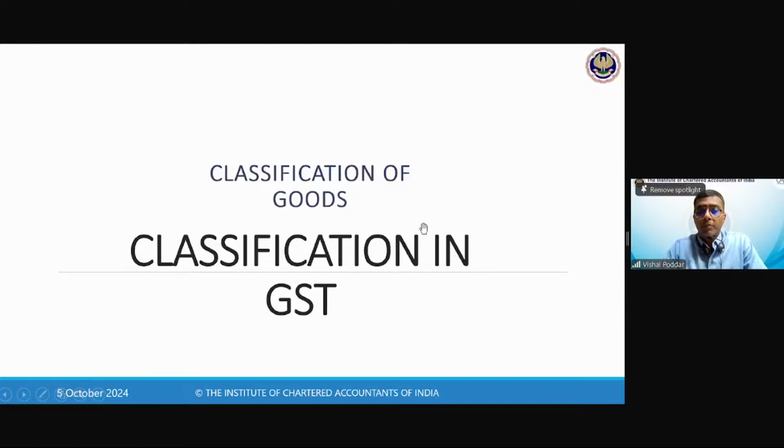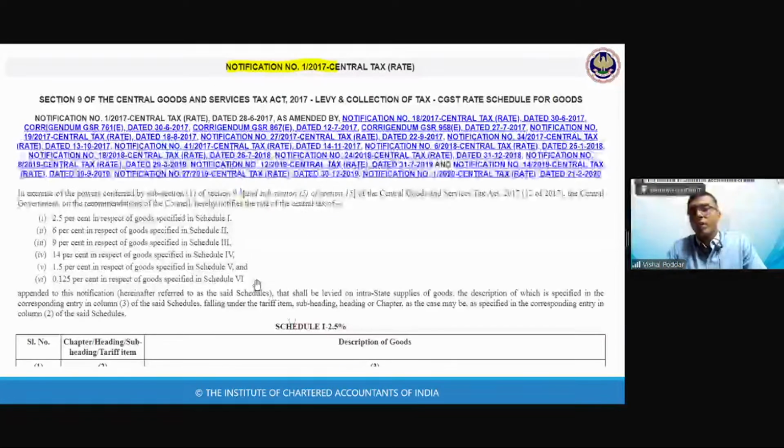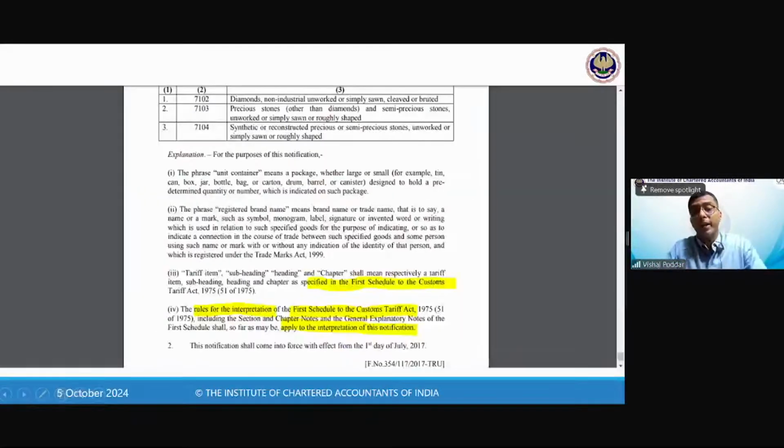Here it starts from chapter 1. And again it says, for the purpose of deciding the classification, that is, under which chapter out of 1 to 98 your goods will fall, the same rule of interpretation which applies for customs will also apply for interpretation of this notification. So in short, again, for classification of goods under GST, the rules for classification will be derived from customs.